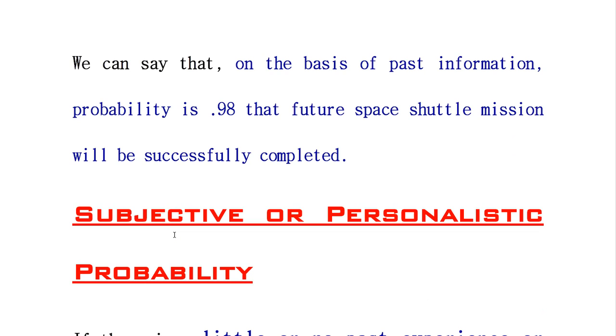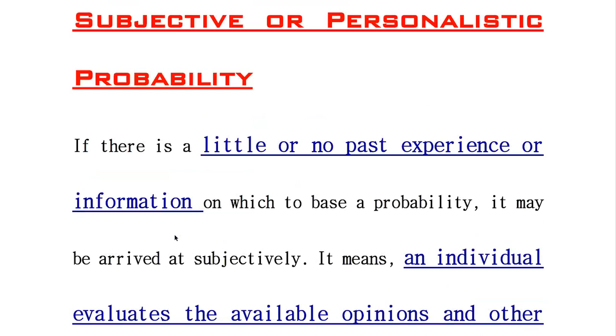Now we move towards what is subjective or personalistic probability. It is based on a person's beliefs or experience. If there is little or no past experience or information on which to base a probability, it may be arrived at subjectively.